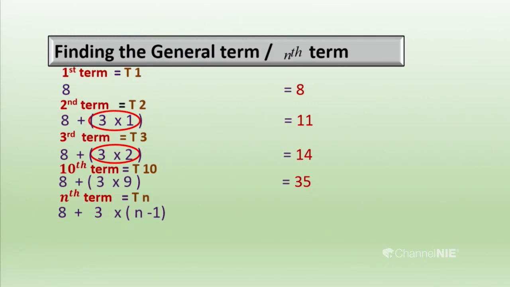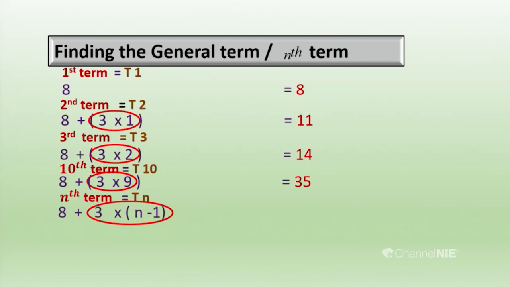It is going in order, but here I want to say how it works for a middle term. So I have taken the 10th term. To get the 10th term, I should add 9 common differences to the first term. So I put it as 3 times 9, 9 common differences. It is easy, no? Then we got 35. For the nth term, we must add 3 times n minus 1 to the first term. Then we get the general term of this progression.